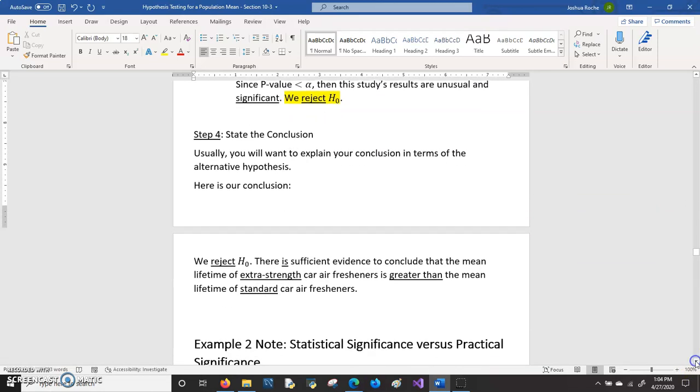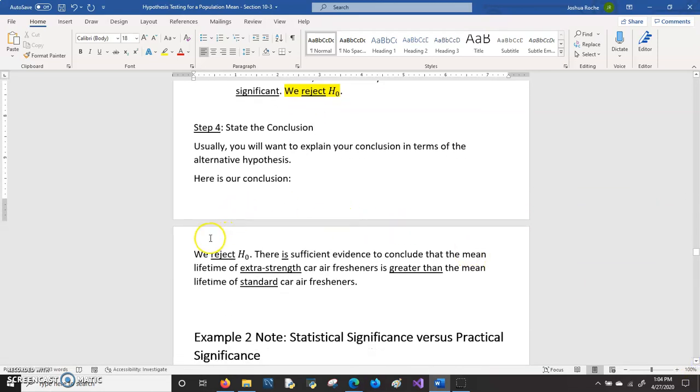So we'll state the conclusion. In terms of the alternative hypothesis, we reject the null hypothesis, and that means that there is enough evidence in this study to support the alternative. So there is enough evidence to conclude that the mean lifetime of extra strength car air fresheners is greater than the mean lifetime of standard car air fresheners.